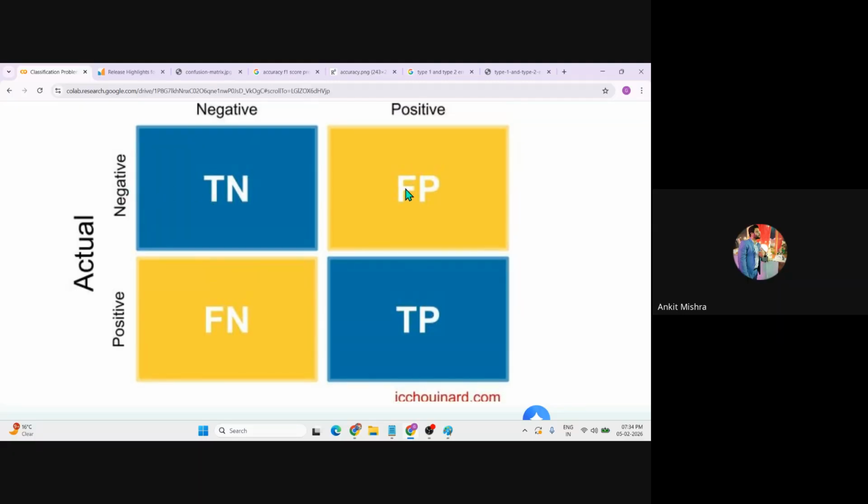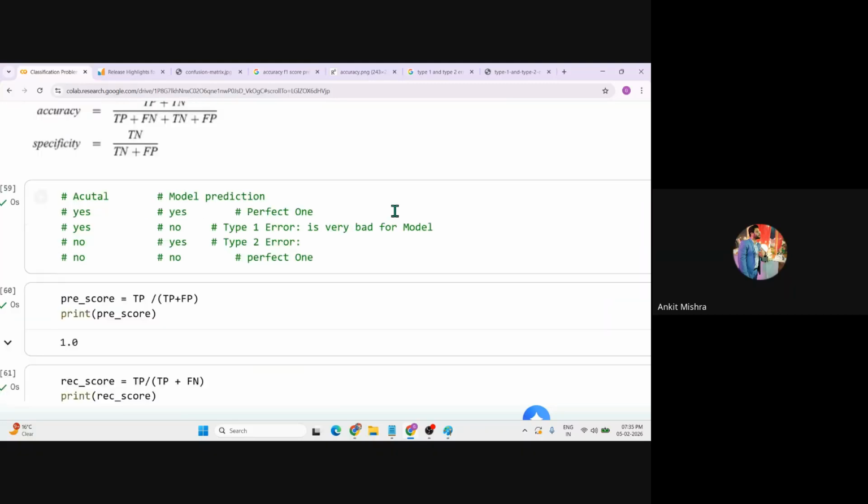On overall negative data, we have two kinds of negative data. The first one is the TN, and the second one is the FP. And why are we considering this as a negative? Because it falls under the negative one, but the model has classified this as positive data, but actually it should be inside the negative one, right? So how to get the specificity? You just have to divide the TN by the overall value, TN plus FP. So let's calculate the score as well.